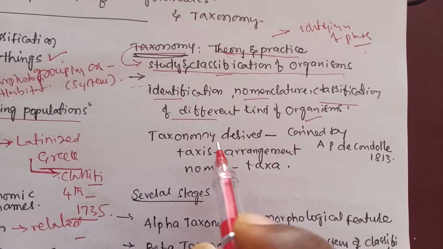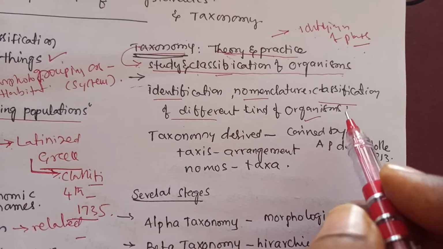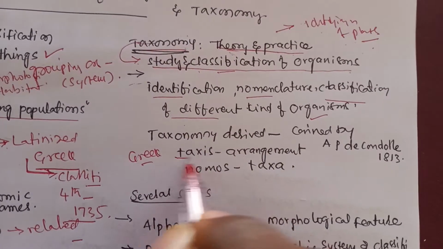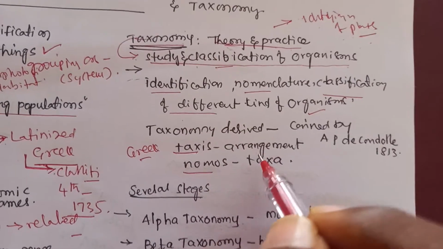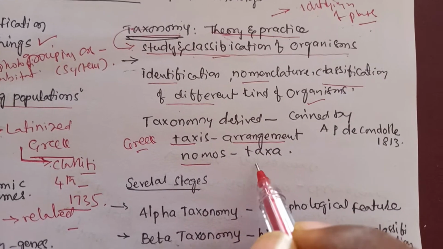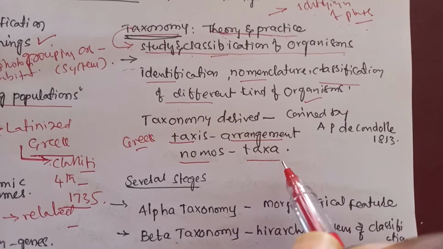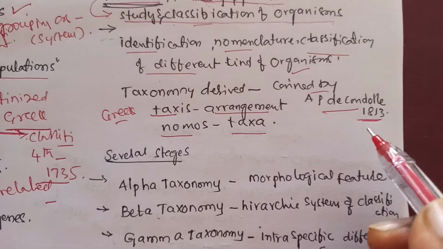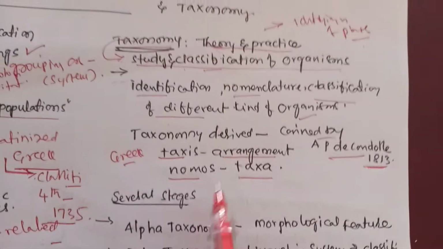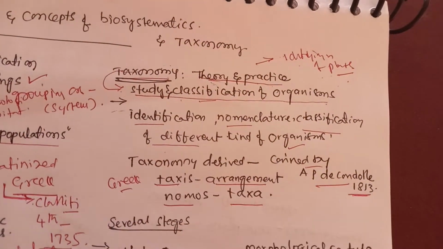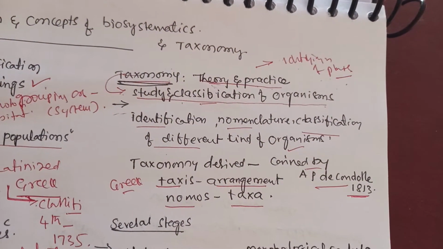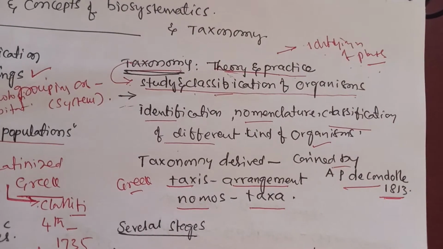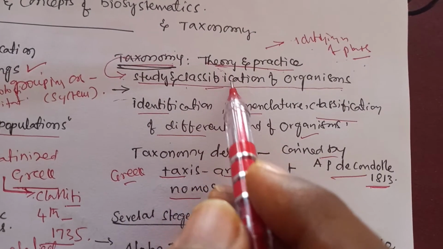And the word taxonomy is derived from the Greek words taxis and nomos. Taxis means arrangement, nomos means law. The term was coined by A.P.D. Candolle in 1813. Taxonomy helps in the theory and practice of identifying plants and animals, and it deals with the study and classification of different organisms.